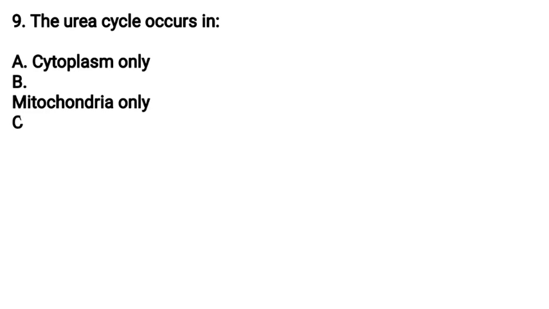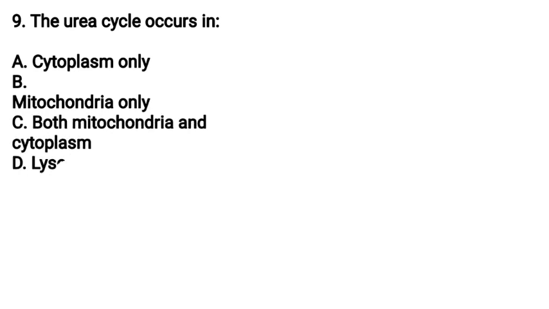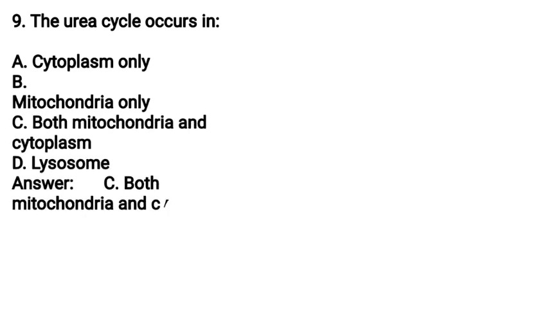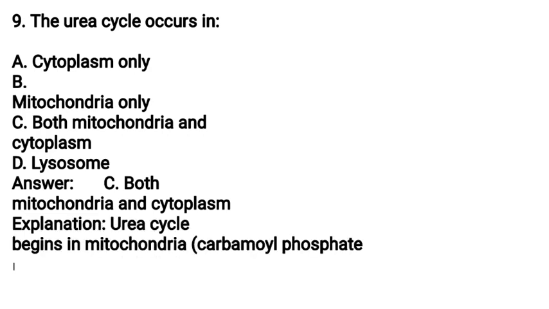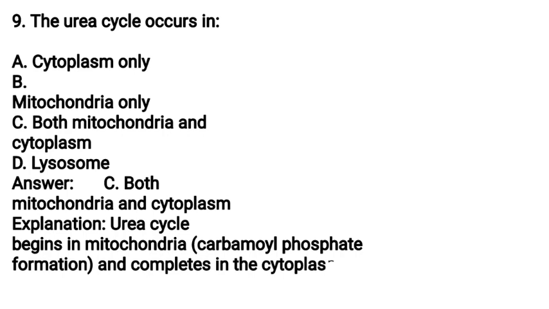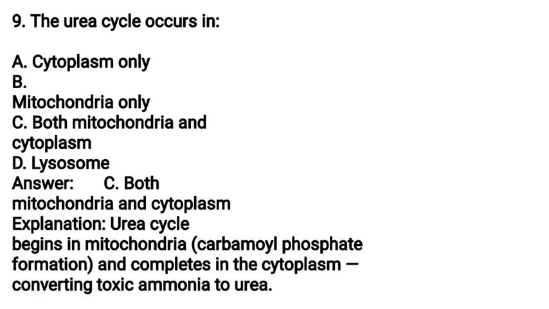Nine. The urea cycle occurs in A. Cytoplasm only, B. Mitochondria only, C. Both mitochondria and cytoplasm, D. Lysosome. Answer C. Both mitochondria and cytoplasm. Explanation. Urea cycle begins in mitochondria, carbamoyl phosphate formation, and completes in the cytoplasm, converting toxic ammonia to urea.